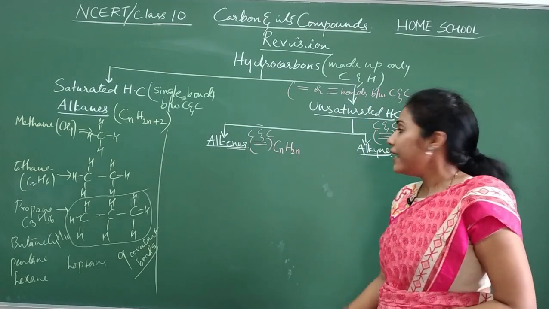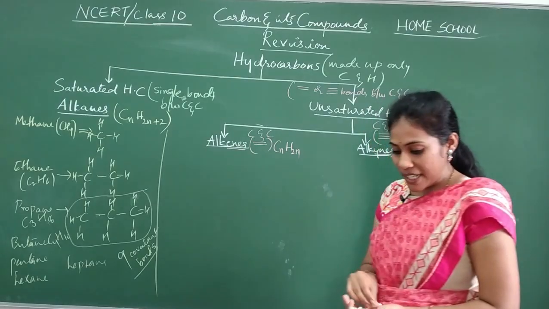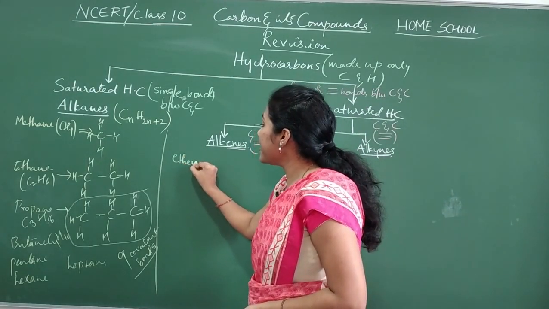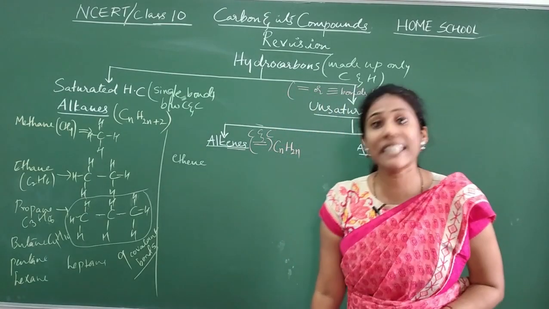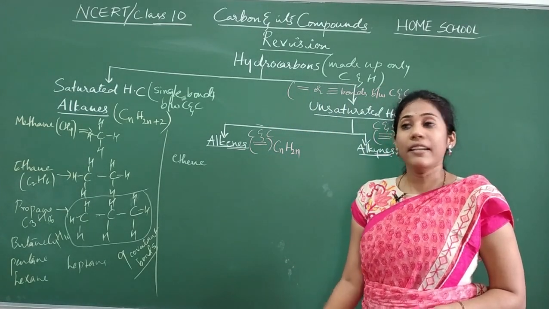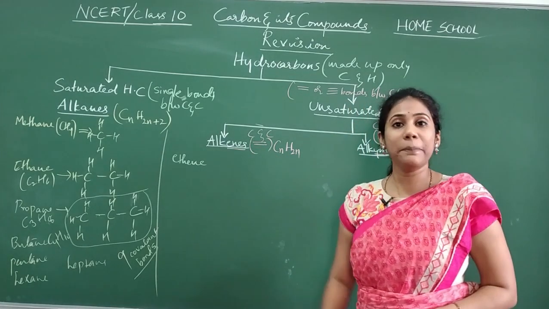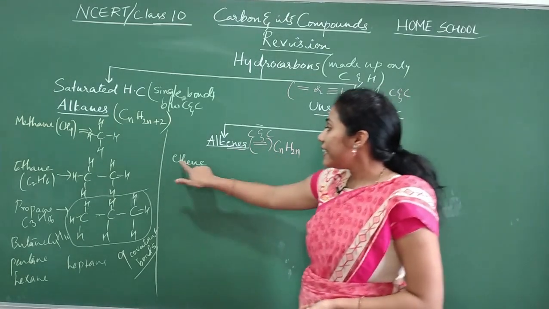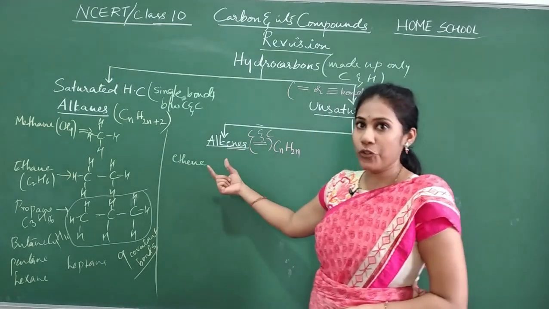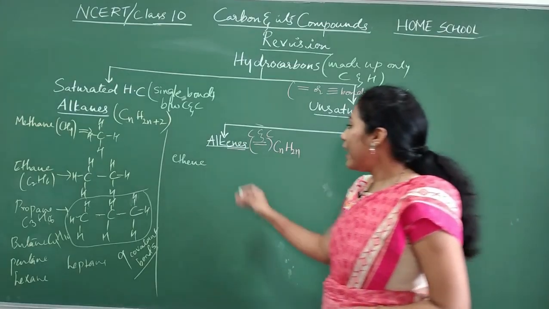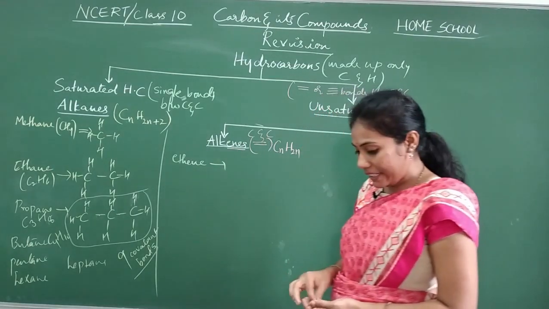CnH2n. Okay, and can you write the first member of alkene? First member of alkene is ethene. It is not methane. To have a double bond, you should at least have 2 carbon atoms, no? So ethene, eth in the sense 2 carbon atoms, right? So ethene is the first member. And how do you write the structure of ethene here?